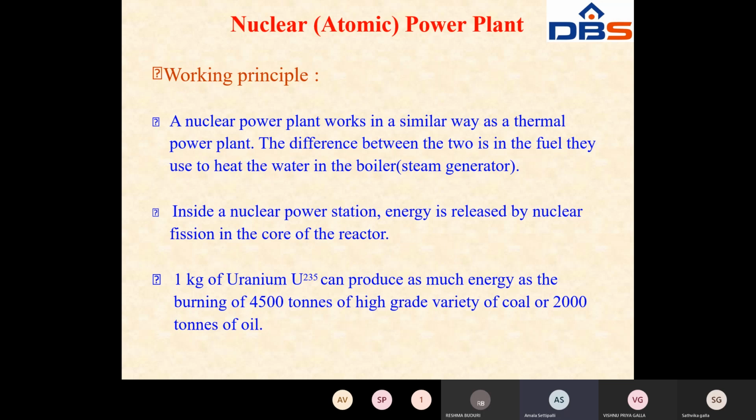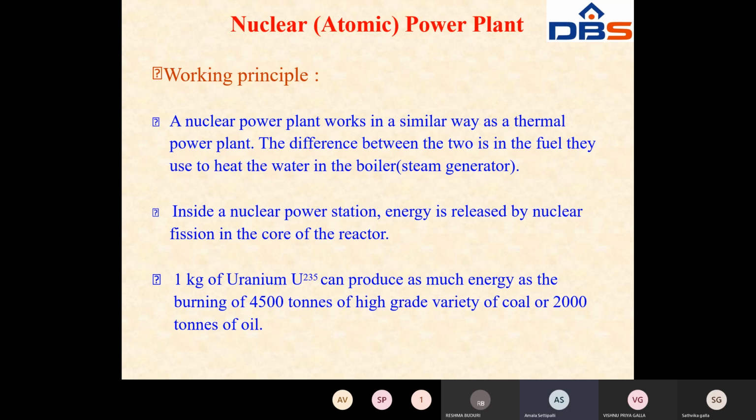1 kg of uranium 235 can produce as much energy as burning 4,000 tons of high grade coal. Whatever amount of energy is released by burning 4,000 tons of coal, the same amount is released by only 1 kg of uranium going through the nuclear fission process. That is the difference.